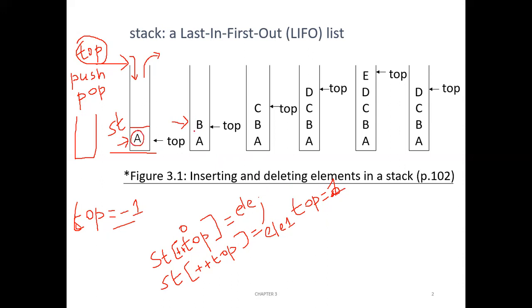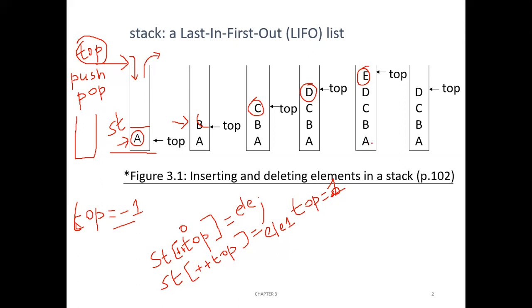First A is pushed, then on top of A, B is pushed, okay? Then on top of B, C is pushed, then on top of C, D is pushed, then on top of D, E is pushed. Now this stack contains how many elements? 1, 2, 3, 4, 5 elements. And top is pointing to which element? E.